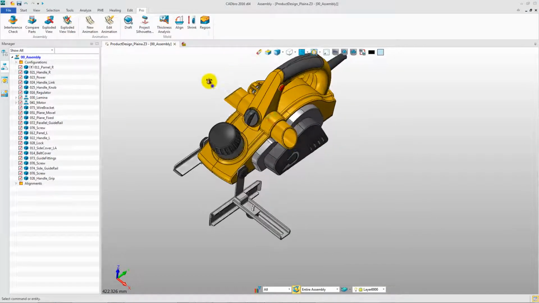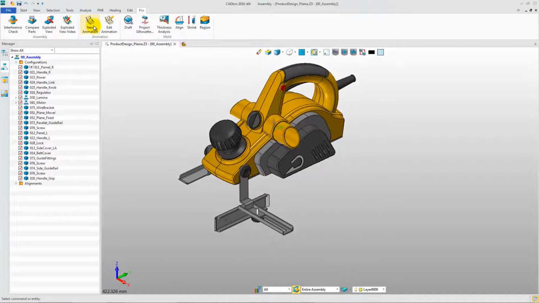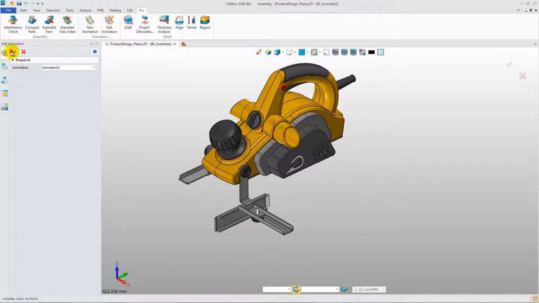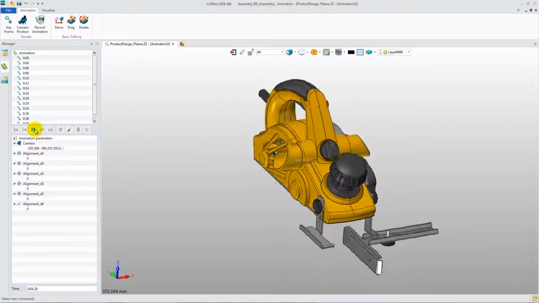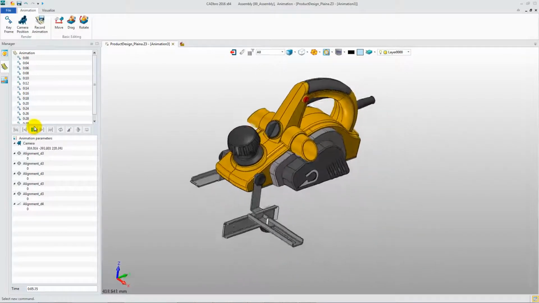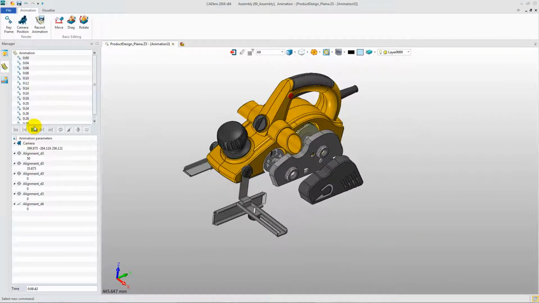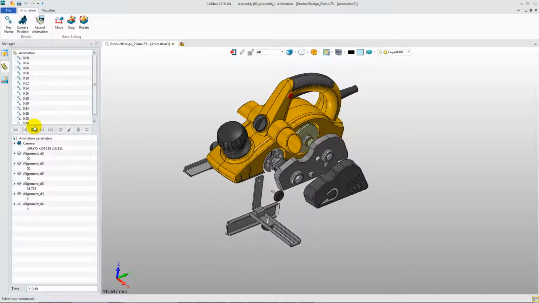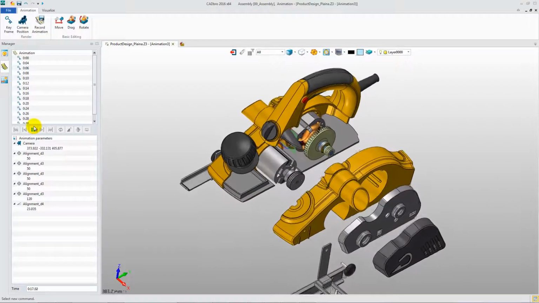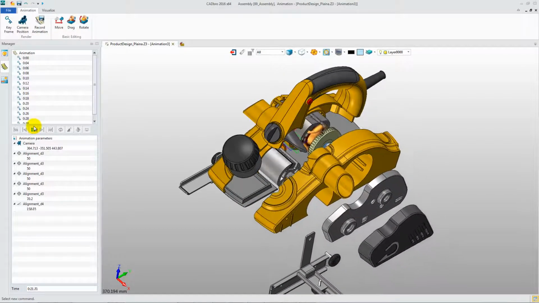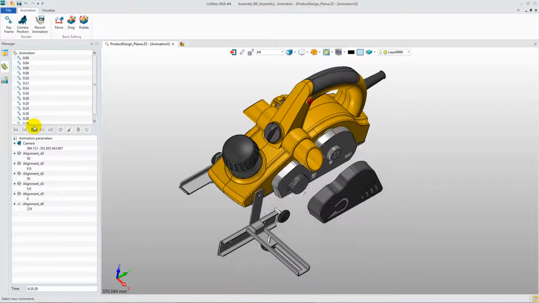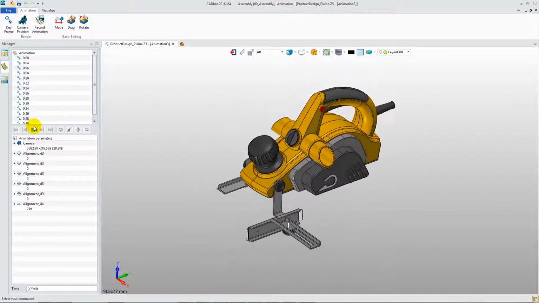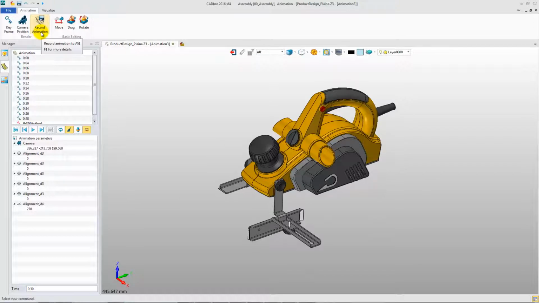Finally, let's see the animation function. With the Editing Animation tool, we can view the existing animation in this file. This animation displays some disassembly operations, assembly movement, and a partial assembly process. It can also be saved as an AVI video.